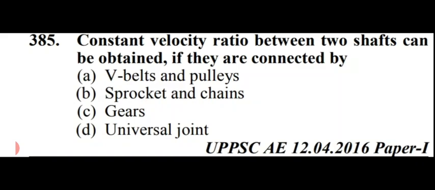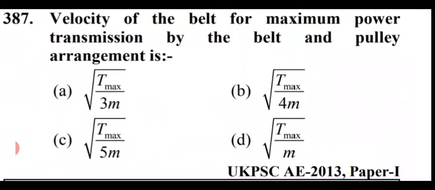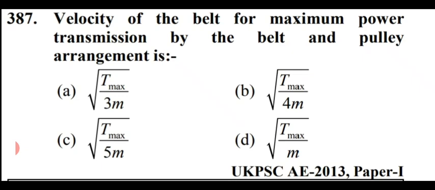That is option number C, gears. Our next question is velocity of the belt for maximum power transmission by the belt and pulley arrangement is. So the right answer is option number A, that is root of T max divided by 3m here.